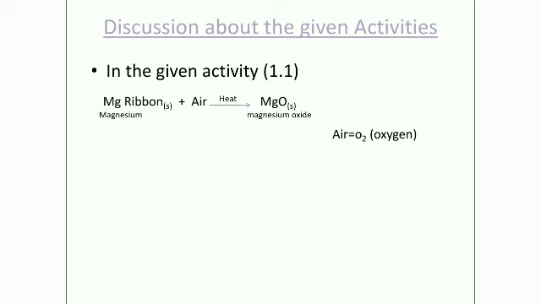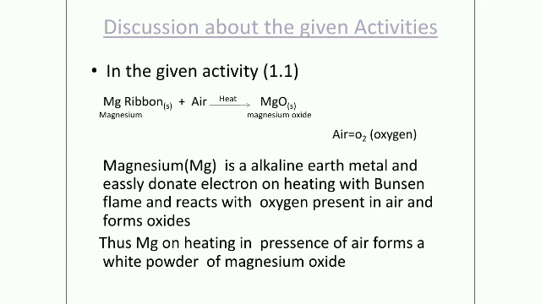The modern periodic table was given by Mendeleev. According to the modern periodic table, elements are arranged in the order of increasing atomic number. There are 4 blocks in the modern periodic table, that is, S block, P block, D block and F block. S block is subclassified into 2 blocks: one is alkali metals and the other is alkaline earth metals. And magnesium belongs to the alkaline earth metals.